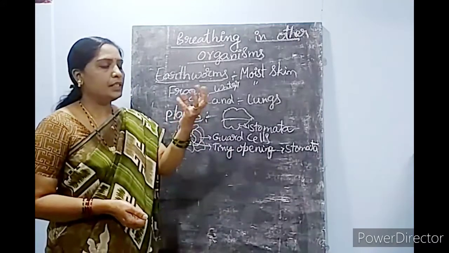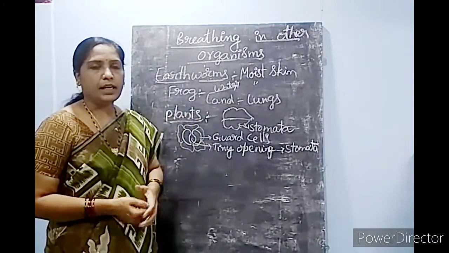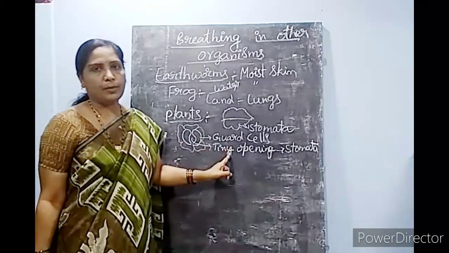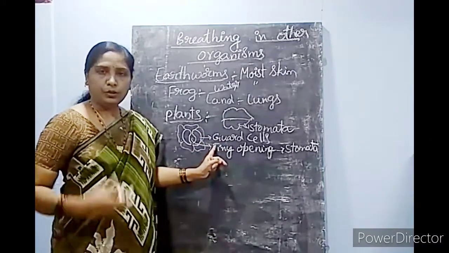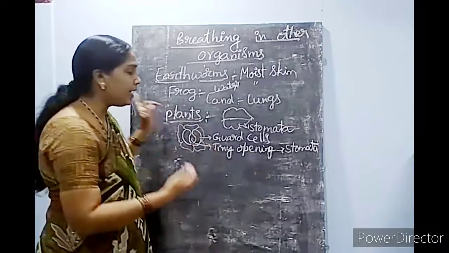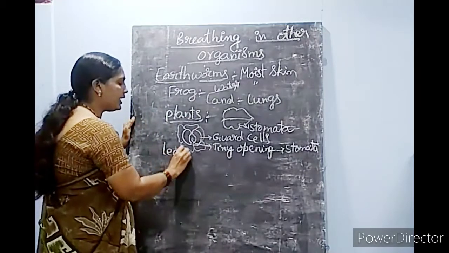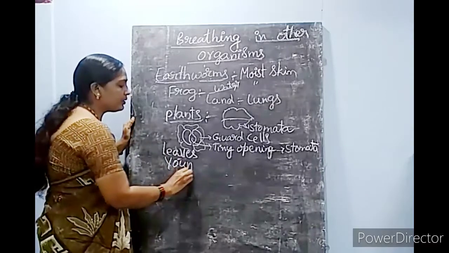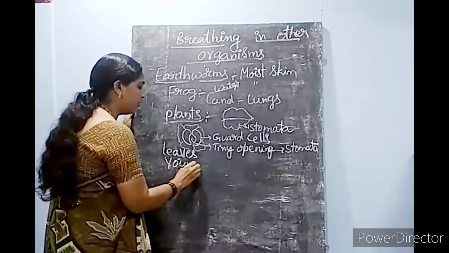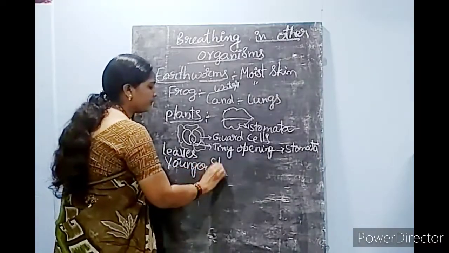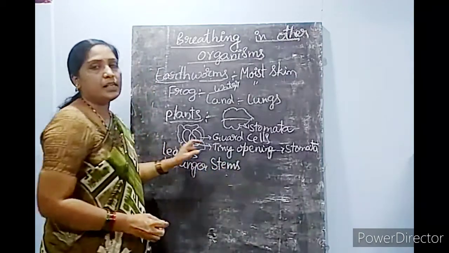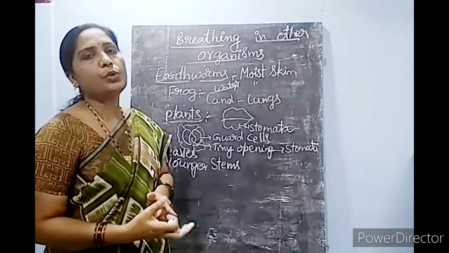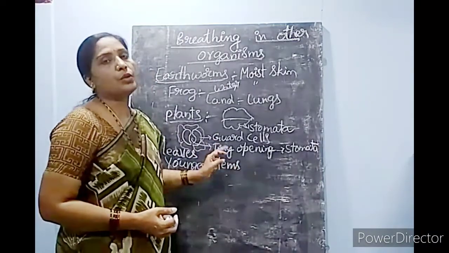When they open, they take the air inside. When they close, they release the air outside. Stomata help to do the respiration process in leaves, especially in leaves and in younger stems. Tender or younger stems, which are just developing, also do respiration through stomata.